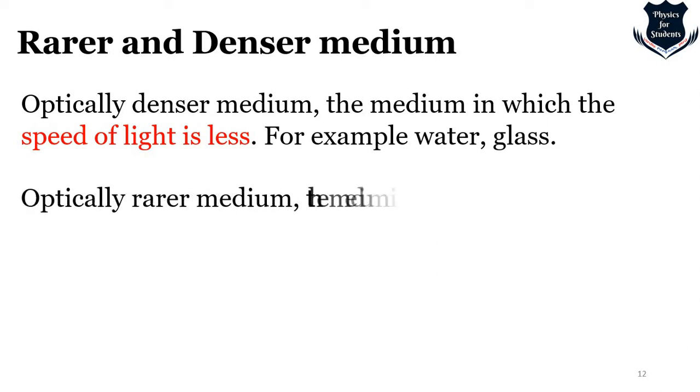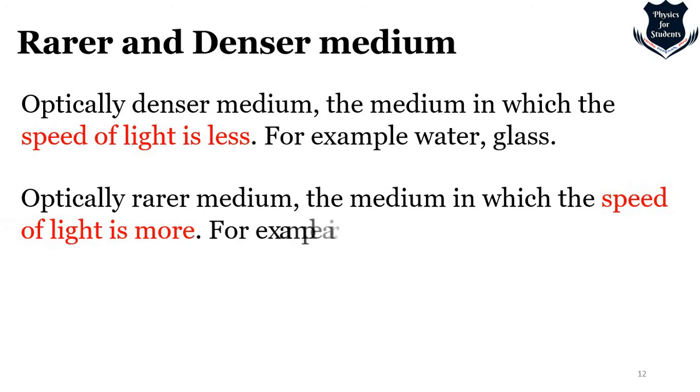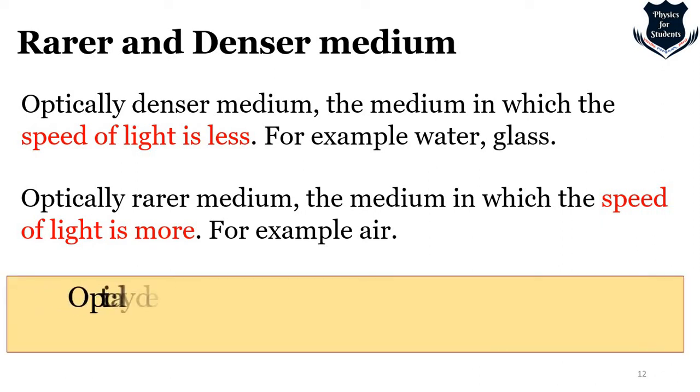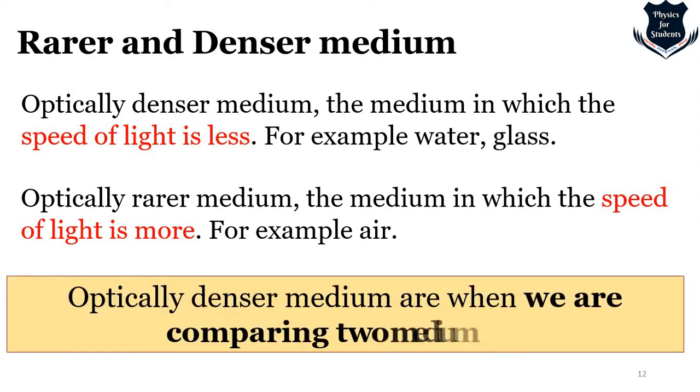Now, for the rarer medium, the medium in which the speed of light is more, obviously air. That means you can imagine few people standing in front of you and you can quickly go to the destination, that is the road. So I can tell that optically denser medium applies when we are comparing two media. This is important, that until and unless we are comparing two media.